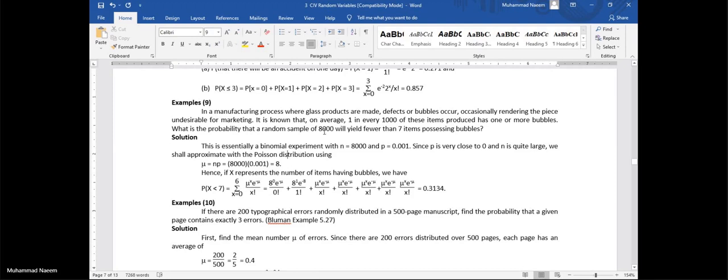As average is given, no doubt we will use Poisson distribution because n is very large. But even if we find the probability P, that is also very less. Hence, obviously, we prefer Poisson. First of all, define your variable. Probability P is already mentioned here. So come to your requirement.